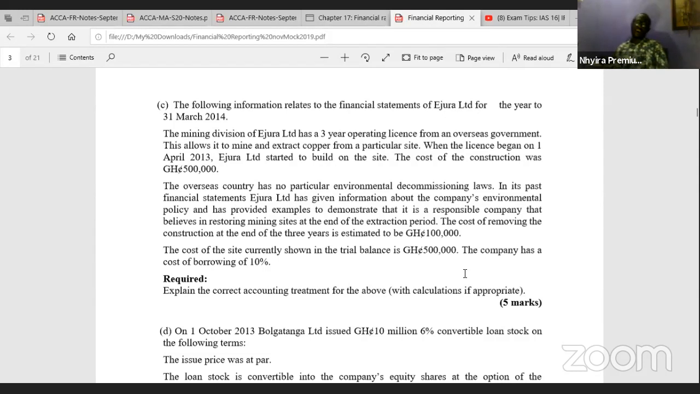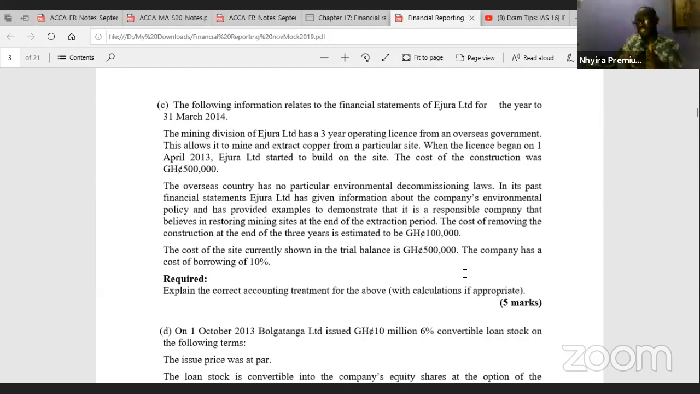Now, according to IAS 37, what is the recognition criteria? The recognition criteria is ROT. It means if it is rotten, you provide for it. Now, what is the meaning of ROT? ROT simply means that R stands for reliable estimation of the cost, okay? O means there has to be a present obligation.